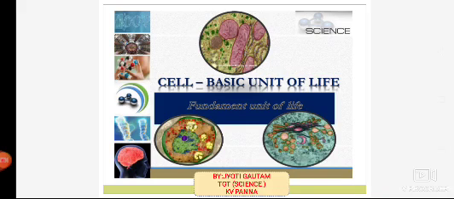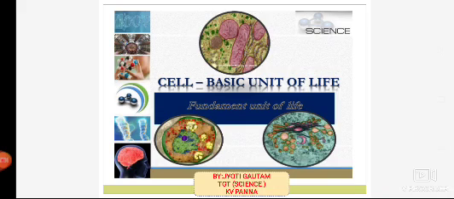Now moving on, why is it a structural unit? Because in any living organism, the main structure is because of the cell only. If I talk about my fingers, my eyes, or any body part, the composition or structure is made up only of cells. The cell decides the shape of the eye and the shape of a leaf, be it a plant cell or an animal cell. Cells are present in both animals as well as plants. There are some differences between animal cells and plant cells.